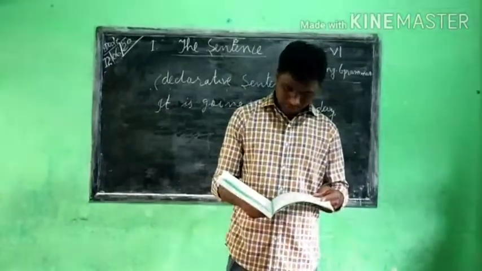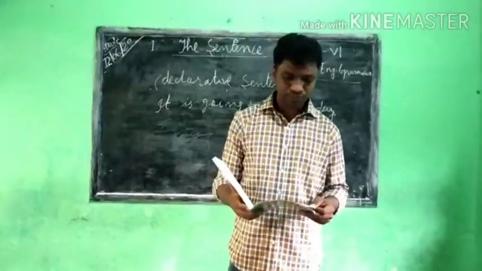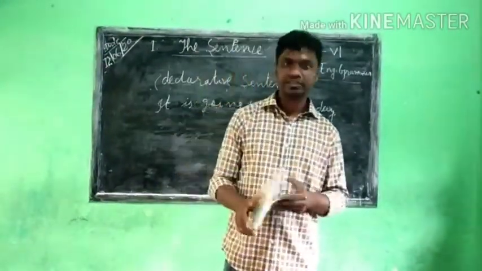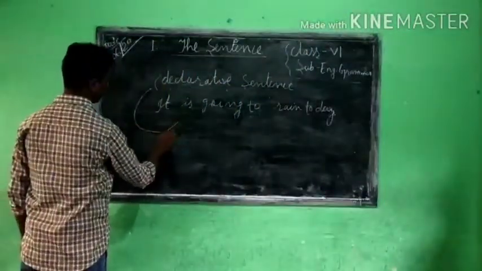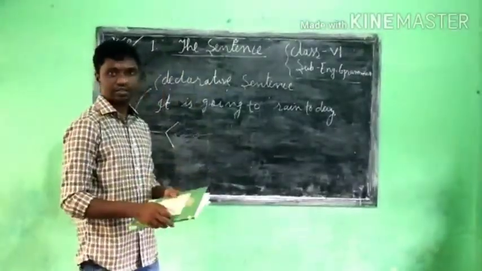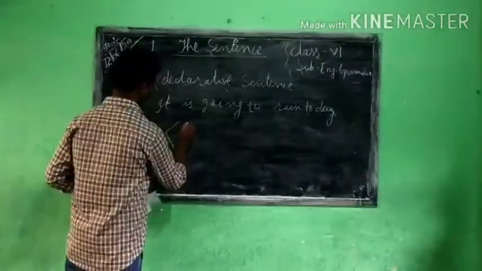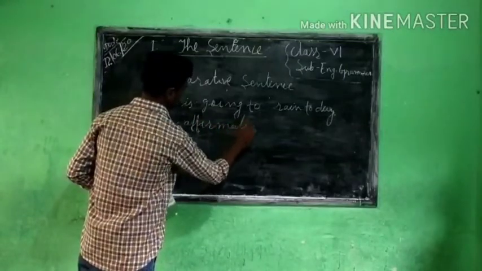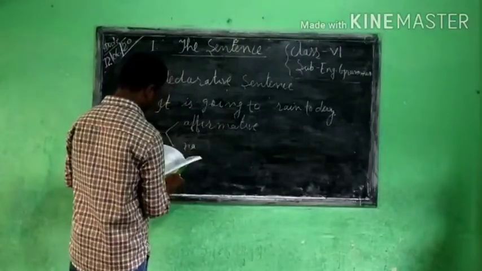So a declarative sentence ends with a full stop, as I told you. Declarative sentences are of two kinds. This is the declarative sentence, and it has two types. The first one is affirmative, and the second one is negative.